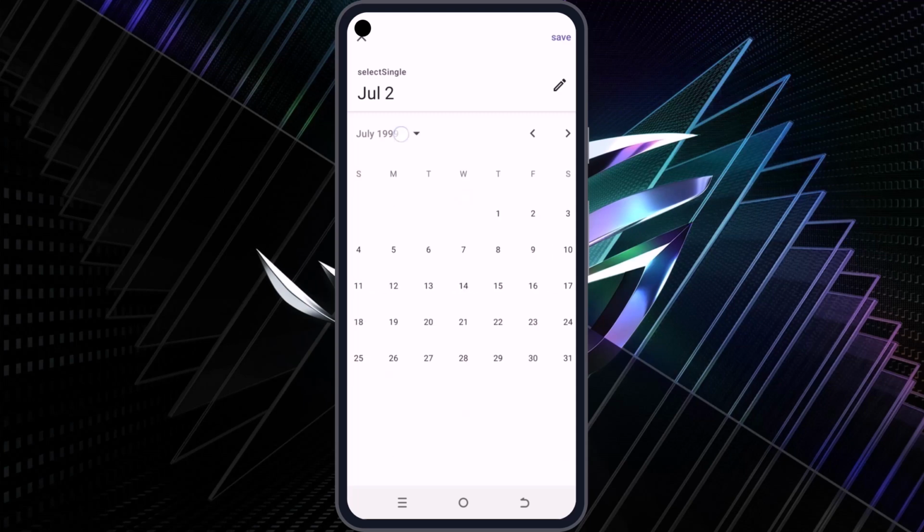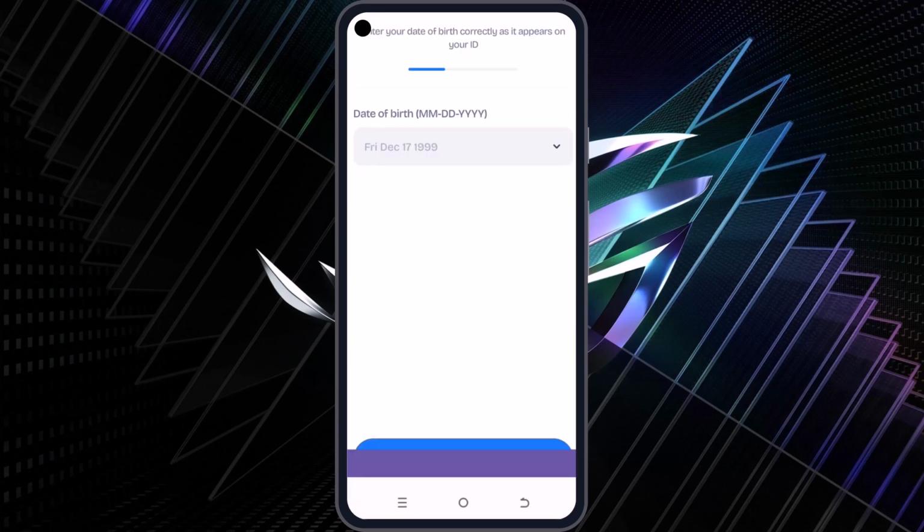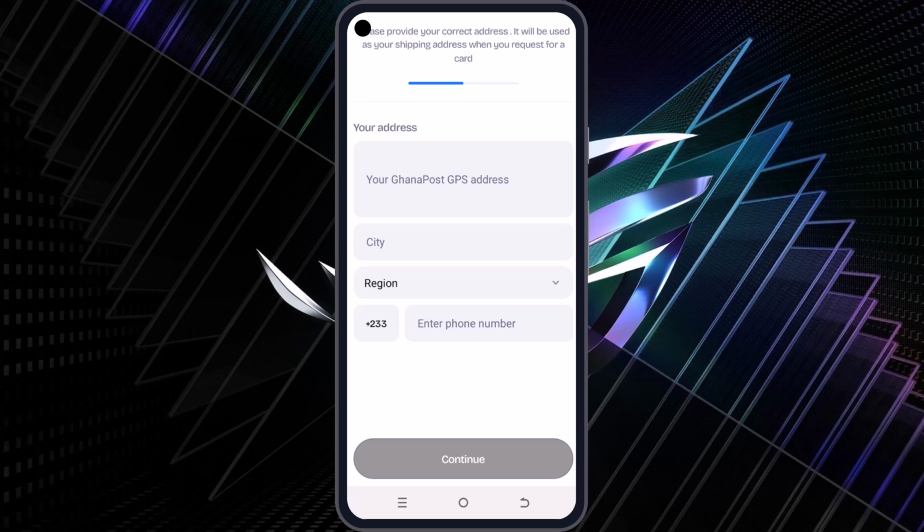So once you're done with that, you can go ahead and input your date of birth, your first name, your last name, and the middle name is optional. You can choose to add it, you can choose not to add it. Your account will still be verified, but if you add it, make sure it is the same as on the ID. Okay, so now we are done with our date of birth.